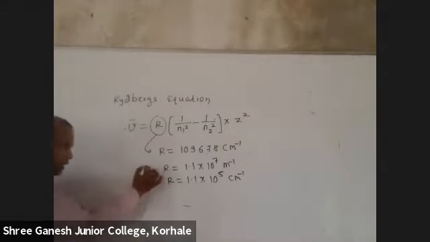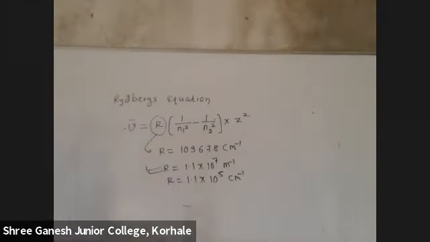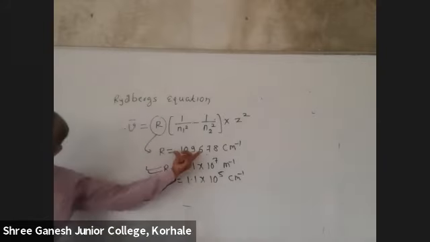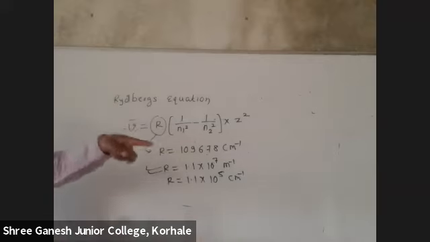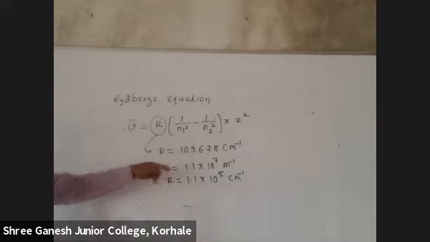Generally we work in SI units, no? The length SI unit is meter, so we use this, and this R's value will be very easy. 1.1 into 10 raised to 7 meter inverse. Instead of remembering the long number, you can do approximation. Sometimes if the options are in centimeter, then you use the other value. Most of the options will always be in meter. Got it? Okay.